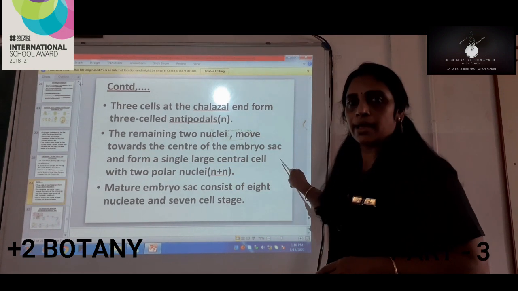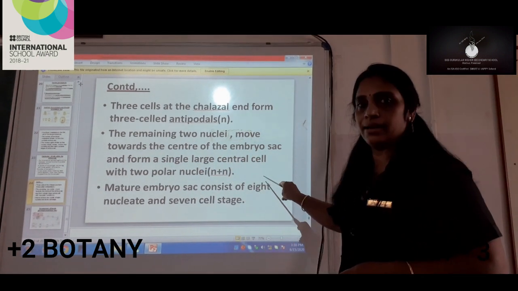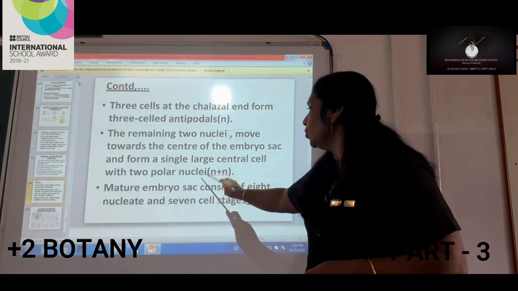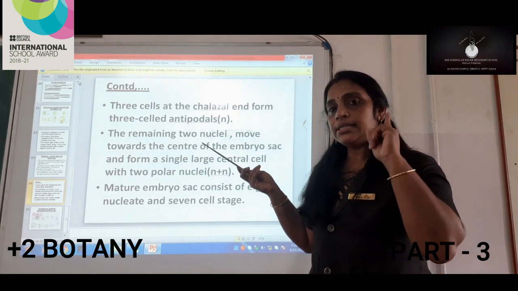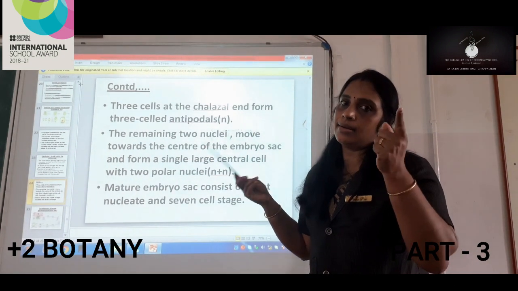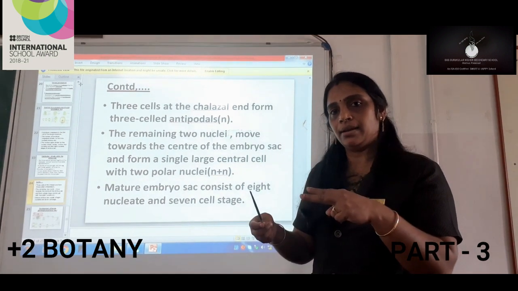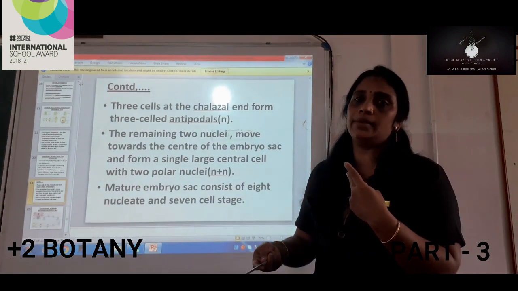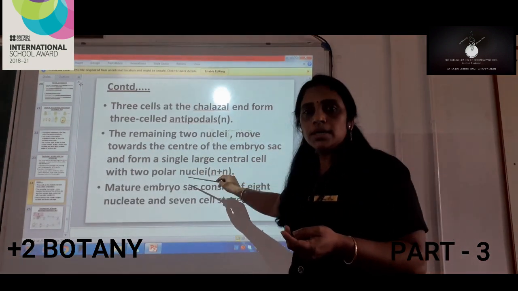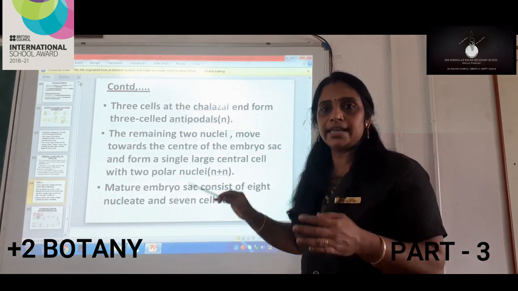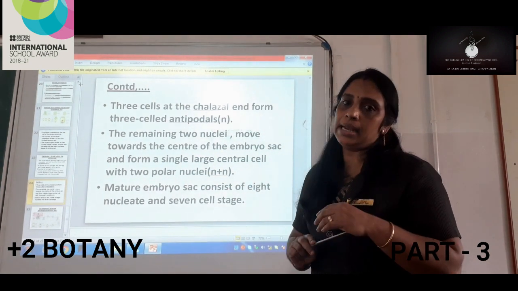Now the remaining 2 nuclei or cells move toward the center of the embryo sac and form a single large central cell with 2 polar nuclei, that is n plus n. A single nucleus means n, and another single nucleus means again n. So n plus n, which later becomes 2n when it matures. So we can see polar nuclei are arranged at the center of the embryo sac, which are 2 in number.